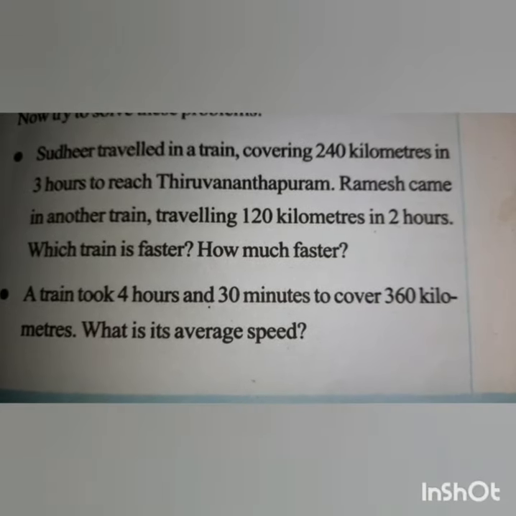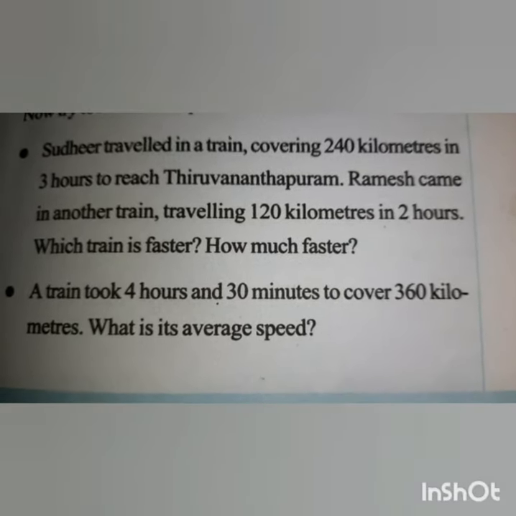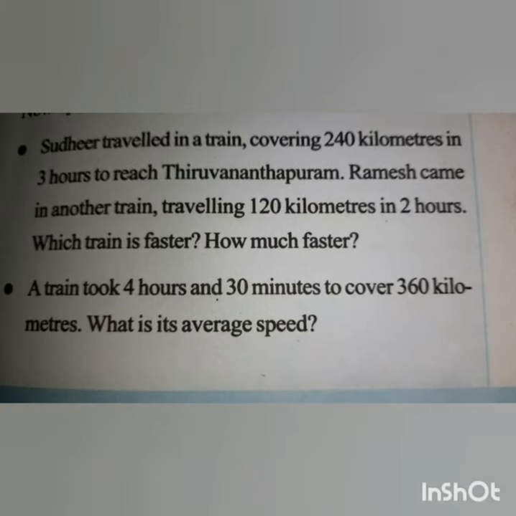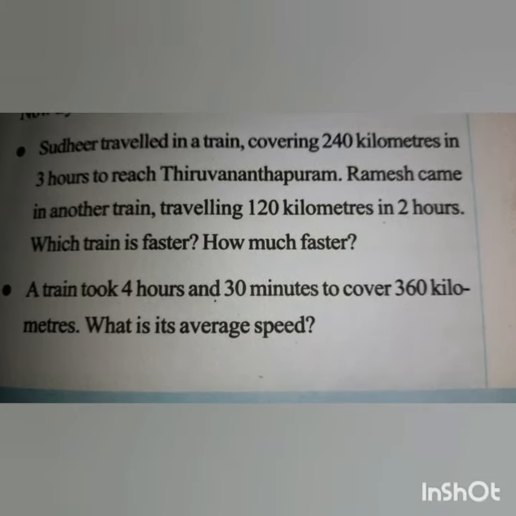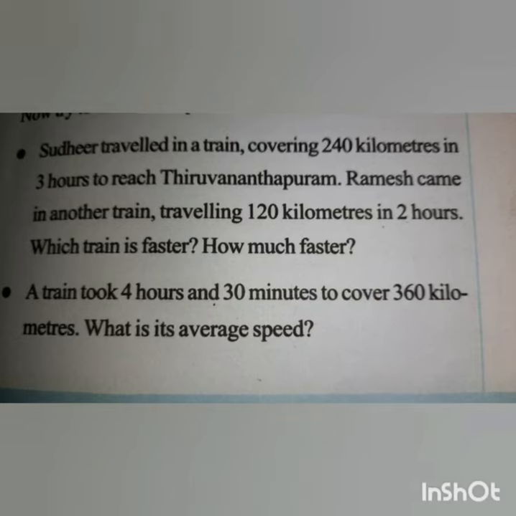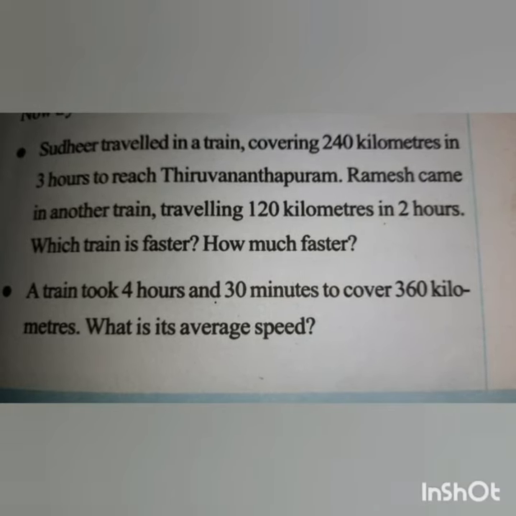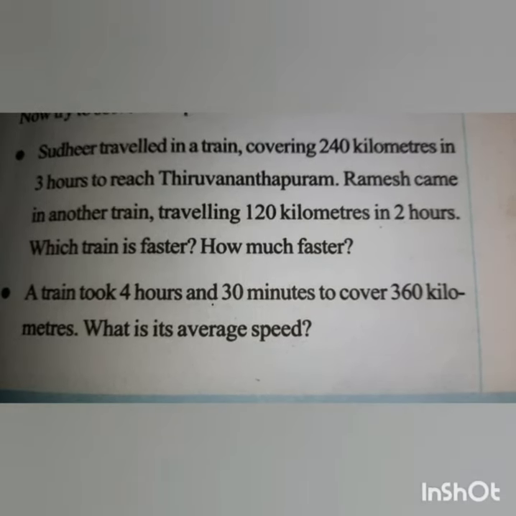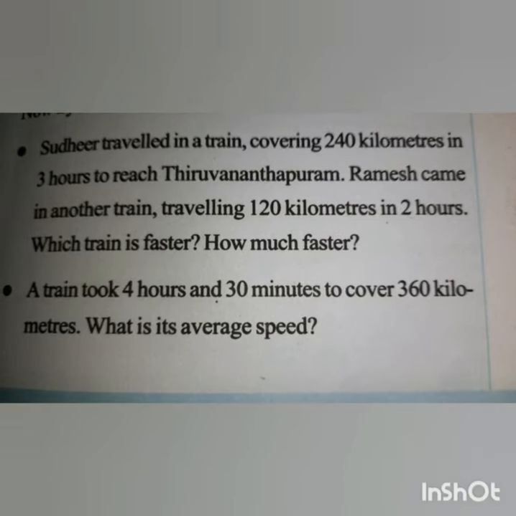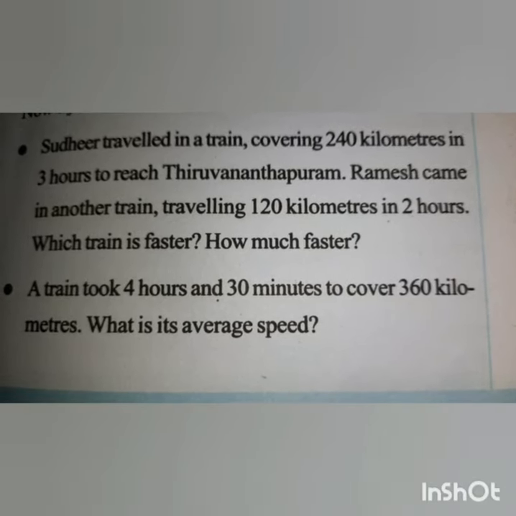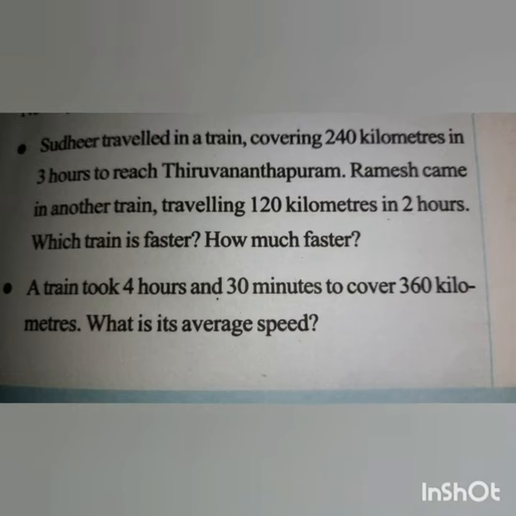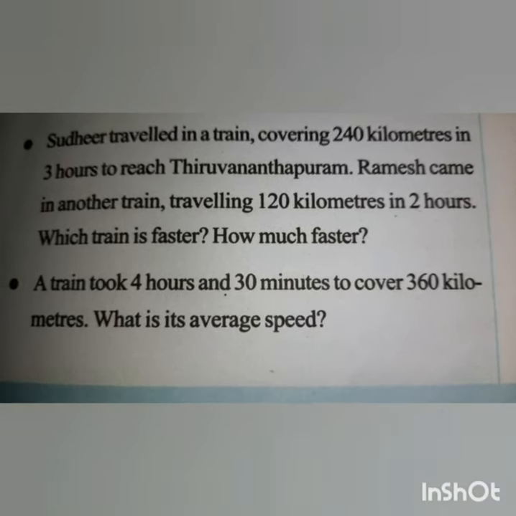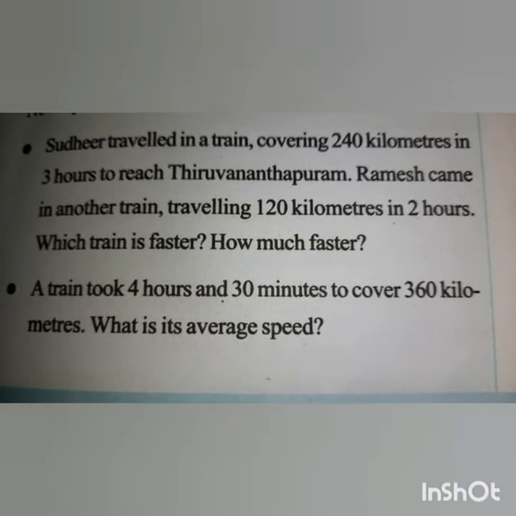Do it like the previous question. So Sudhir: 240 kilometers and time 3 hours. 240 by 3 you will get the average speed, and Ramesh 120 kilometers in 2 hours. So 120 by 2 you will get the answer, and from that we have to find out which is faster and how much faster.